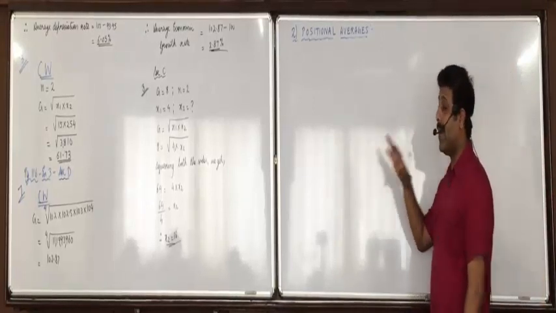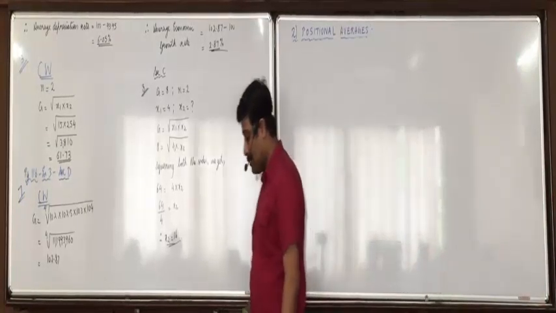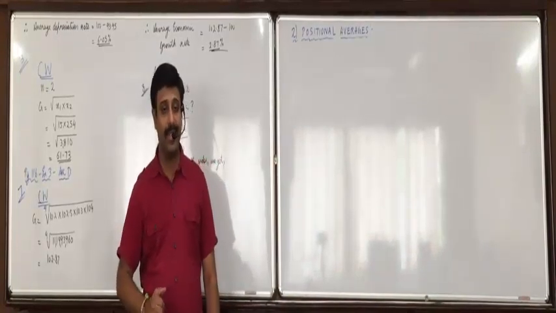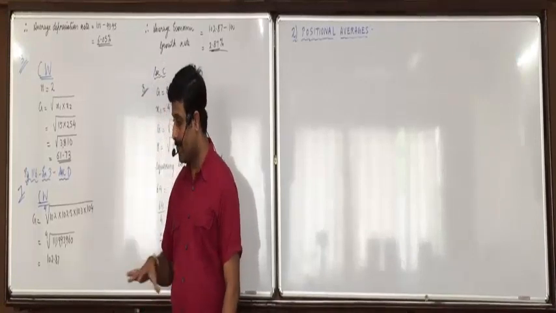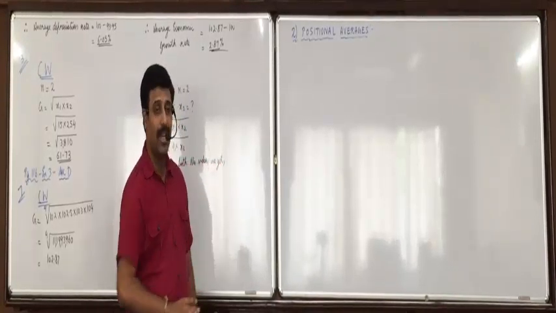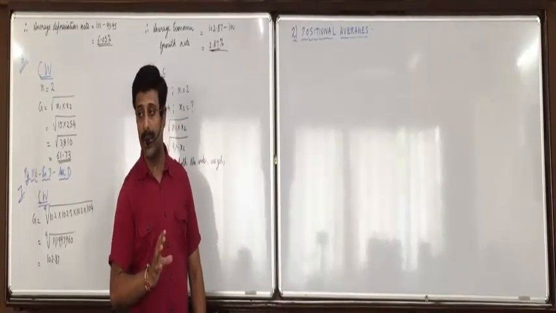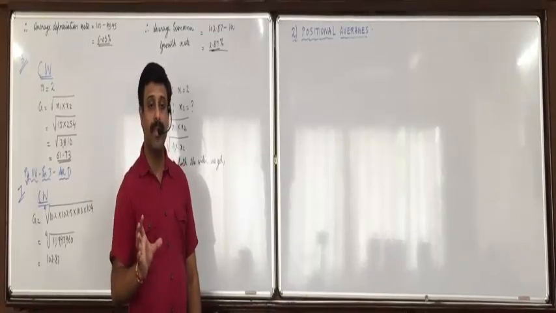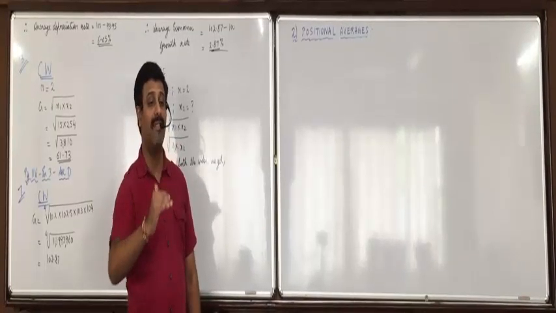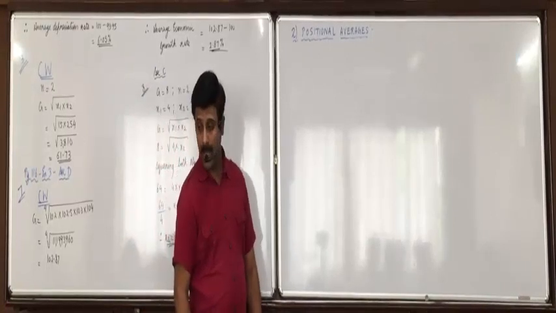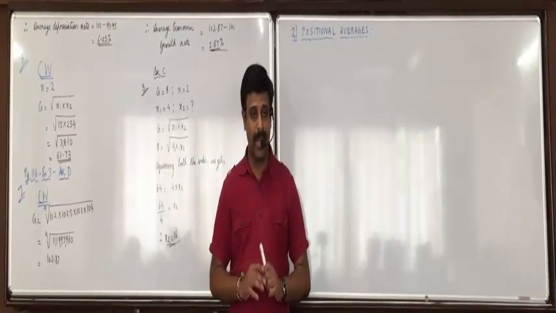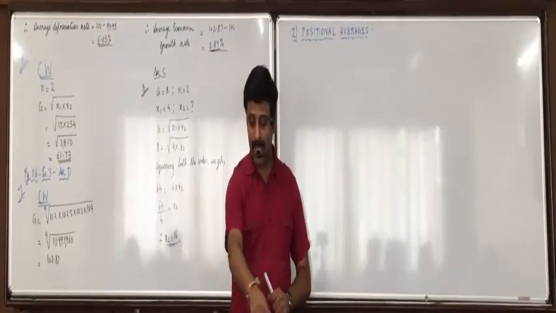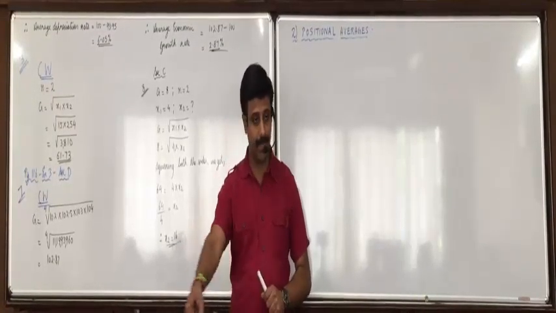See, arithmetic mean is called mathematical, algebraic, calculated averages because we have to calculate it. This also you have to calculate, but it doesn't depend on the values. It depends on which position the values are. For example, suppose these 3 observations.